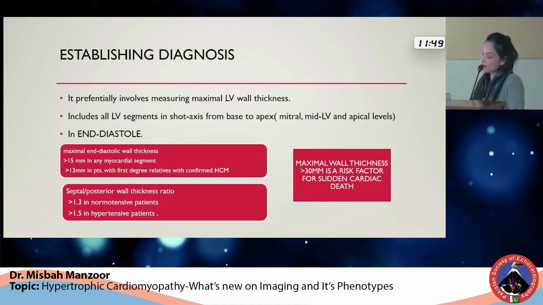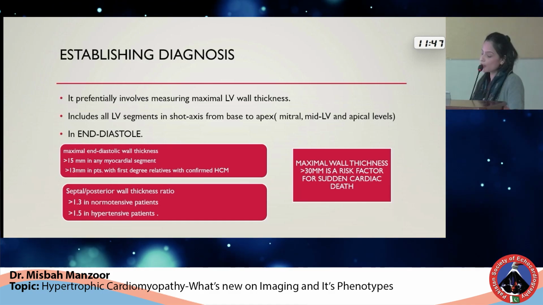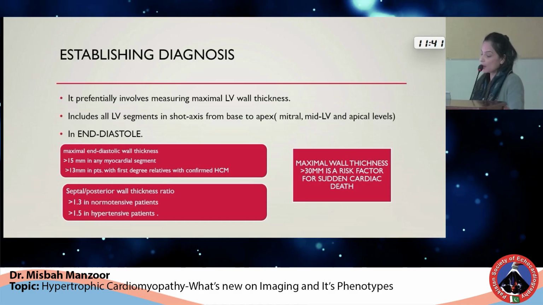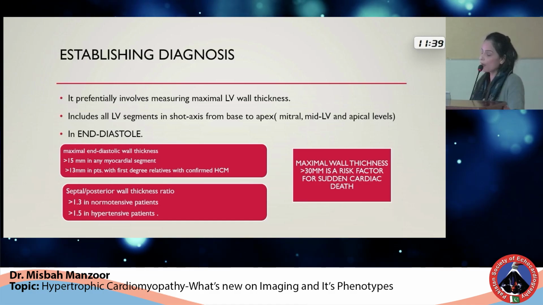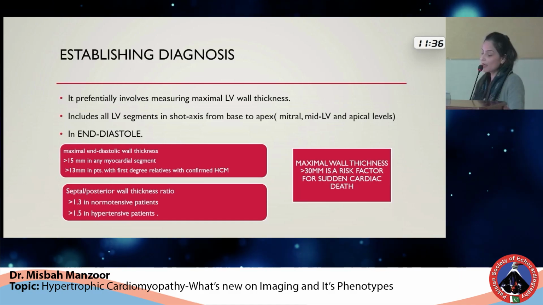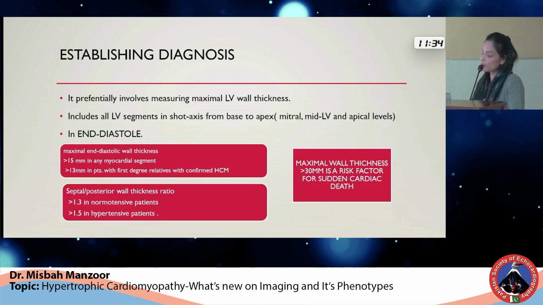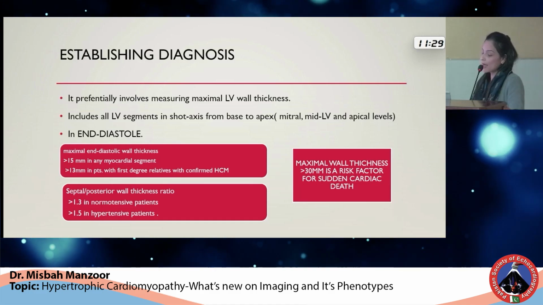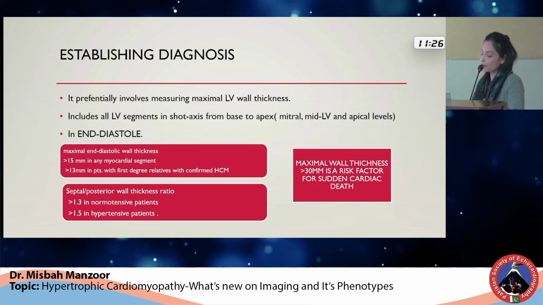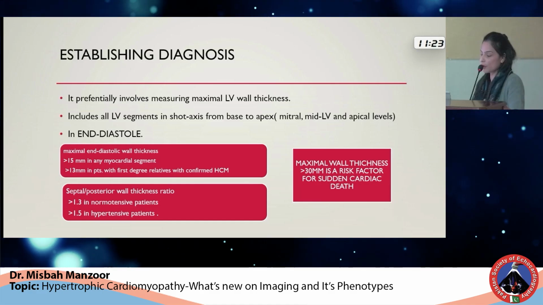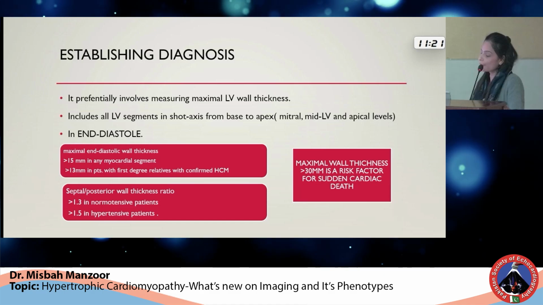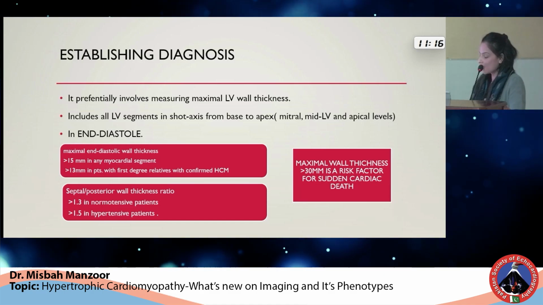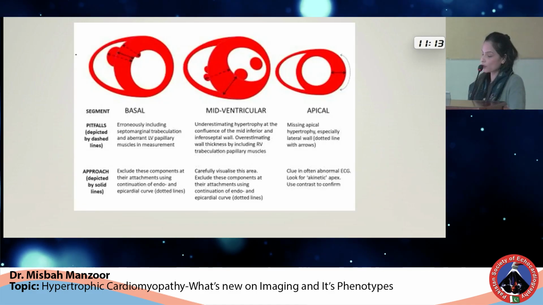Regarding guidelines, the diagnostic criterion is a maximal end-diastolic wall thickness of more than 15 mm in any myocardial segment, or more than 13 mm in patients who have first-degree relatives with confirmed HOCM. There is another measurement called septal to posterior wall thickness ratio, and it is quantified as more than 1.3 in normotensive patients and more than 1.5 in hypertensive patients to be diagnostic of HOCM. Here you can also see that if the maximal wall thickness is more than 30 mm, it is a risk factor for sudden cardiac death. So it will also point to a poor prognosis.